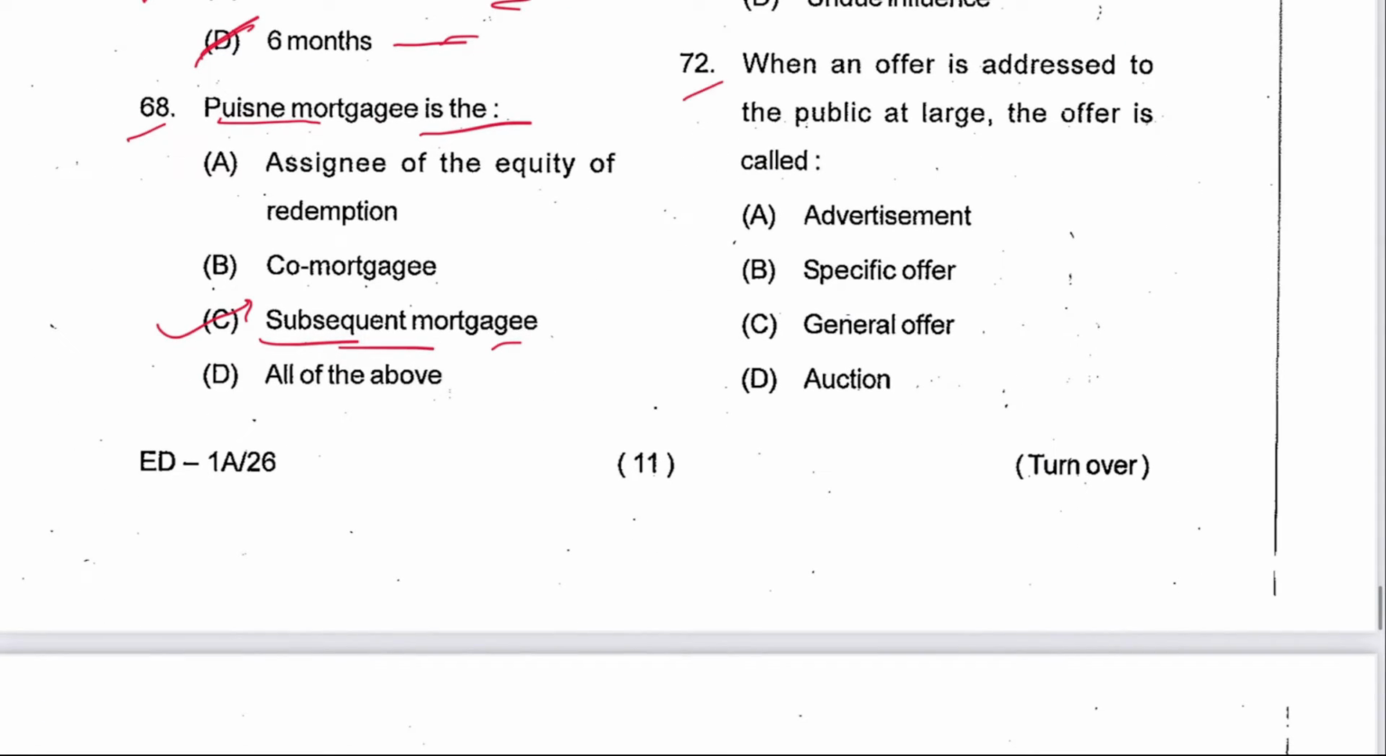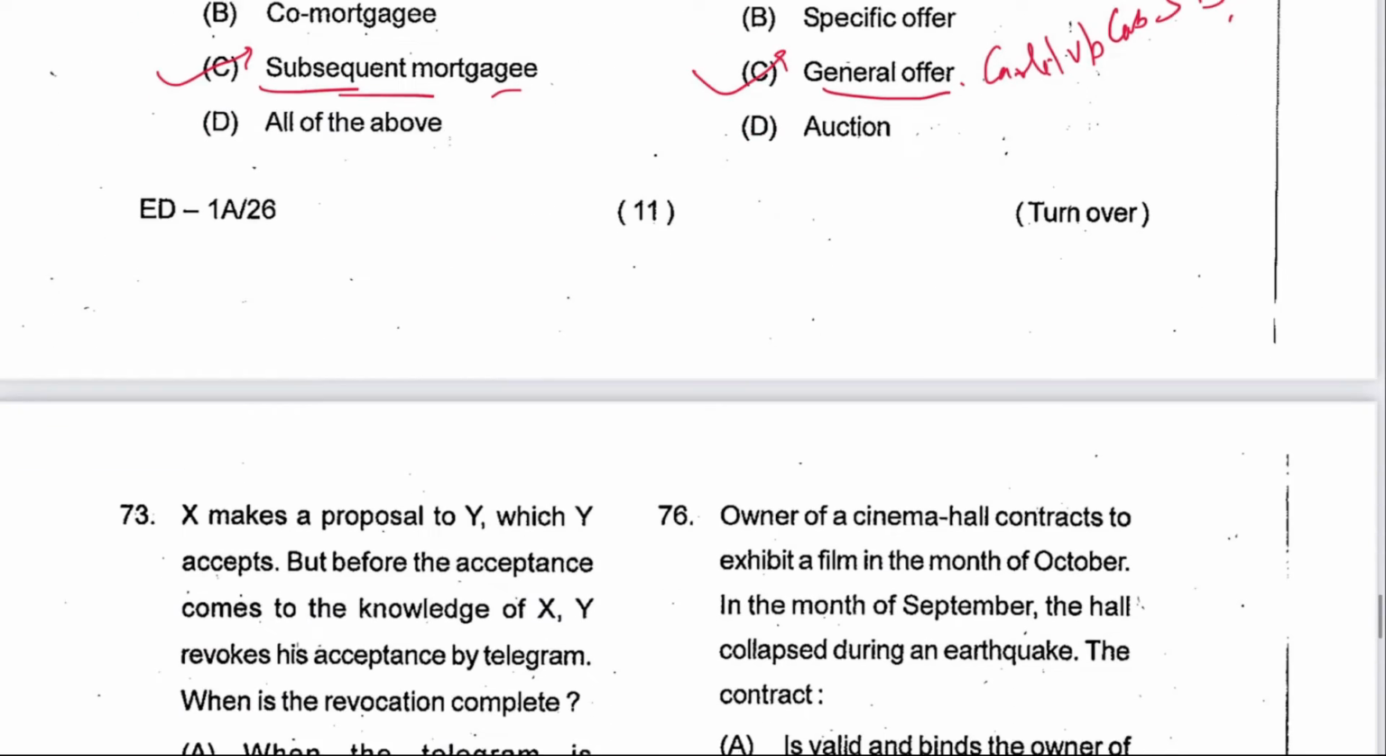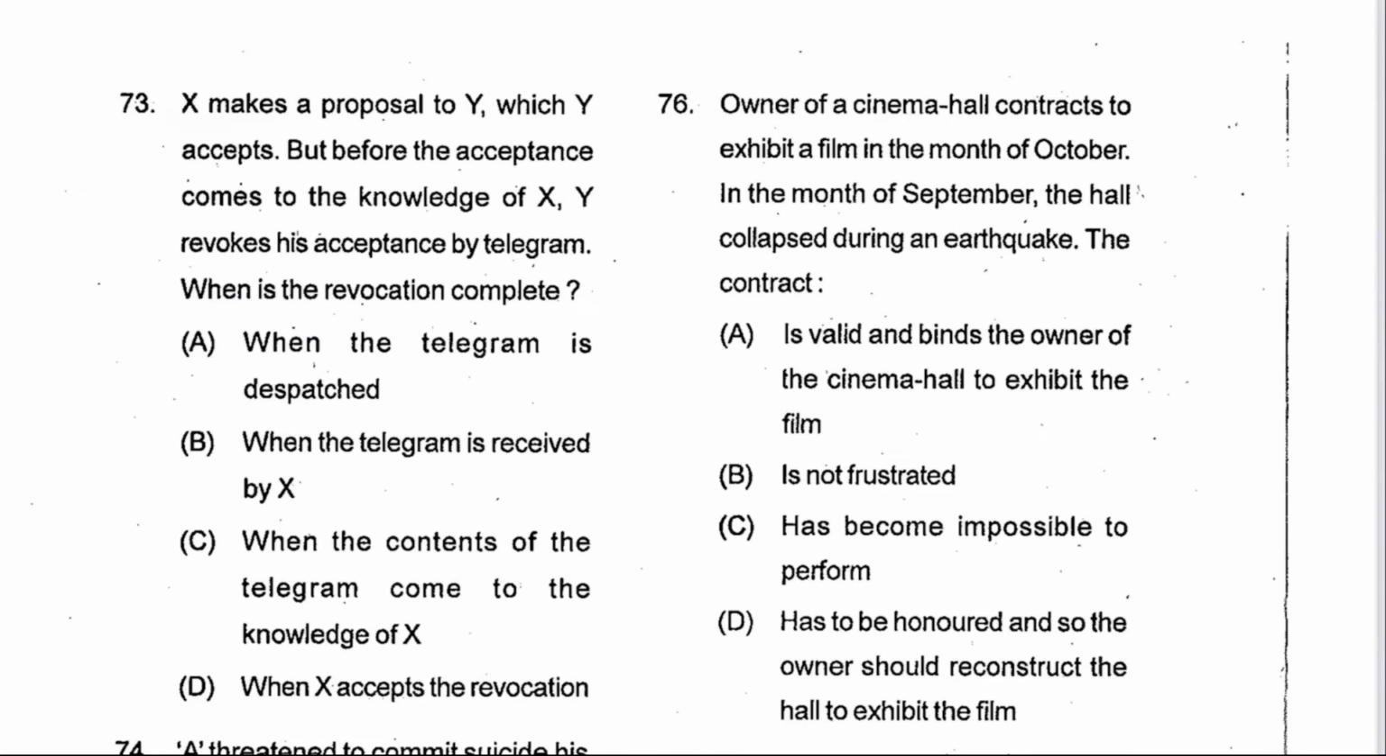Next 72, when an offer is addressed to the public at large, the offer is called a general offer. C is the answer. Carlill versus Carbolic Smoke Ball Company. Next 73, X makes a proposal to Y, which Y accepts, but before the acceptance comes to the knowledge of X, Y revokes his acceptance by telegram. The revocation is complete when the telegram is received by X.